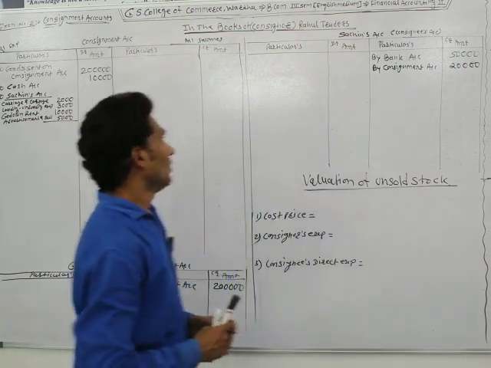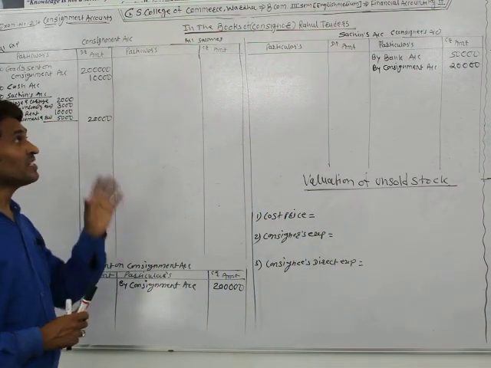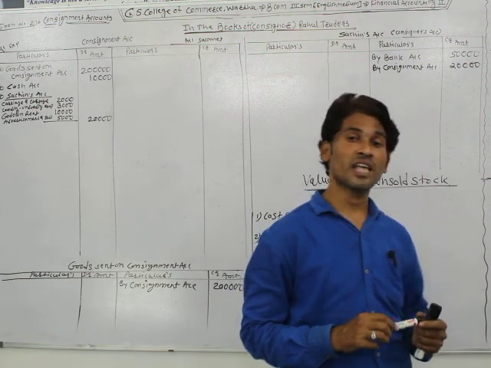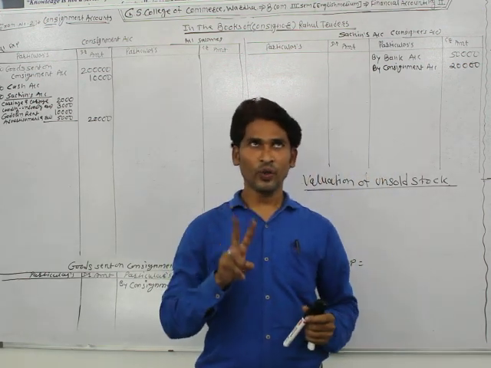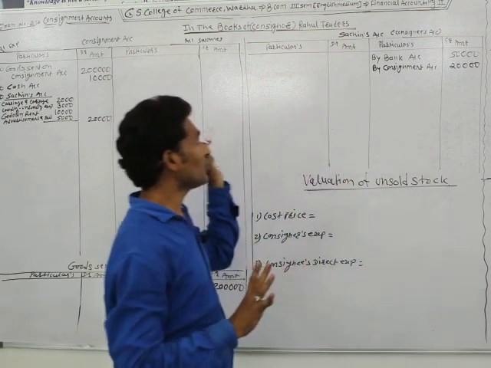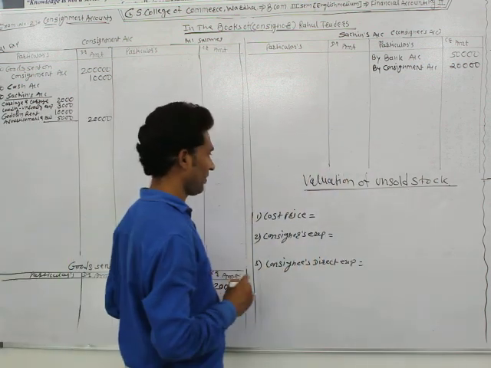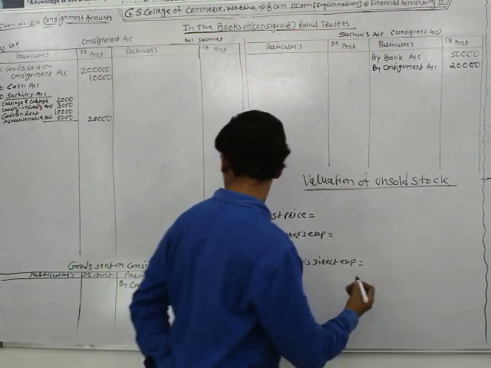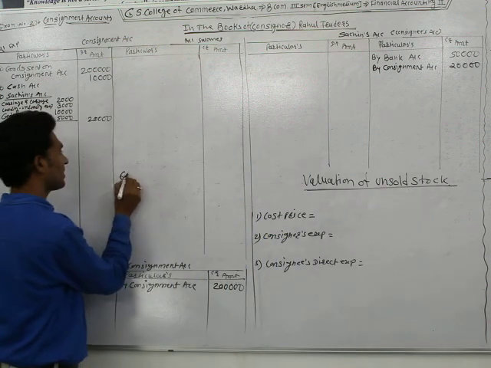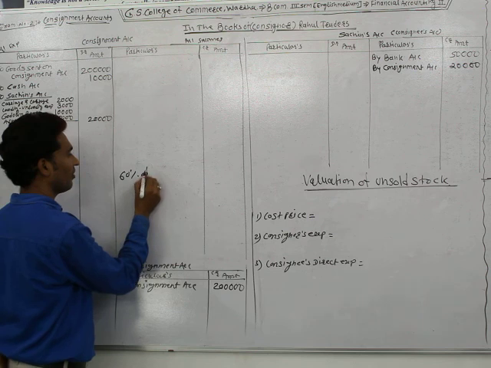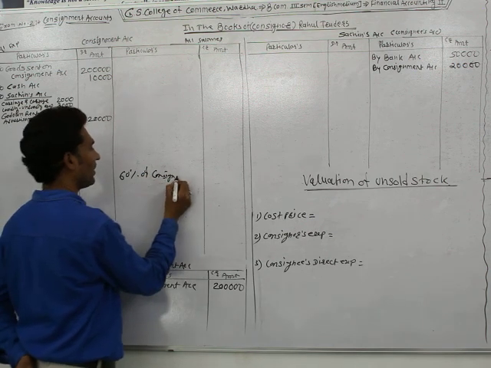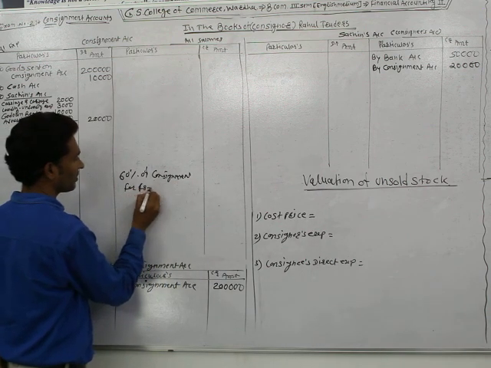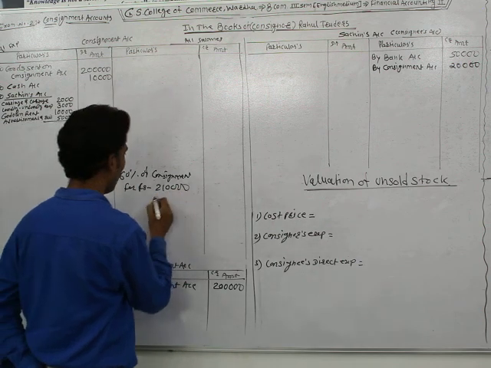Next, goods reach the godown of the consignee and he tries to sell the goods. Now the consignee has sold, it means Sachin has sold 60% of the consignment for rupees 2,10,000 in cash.